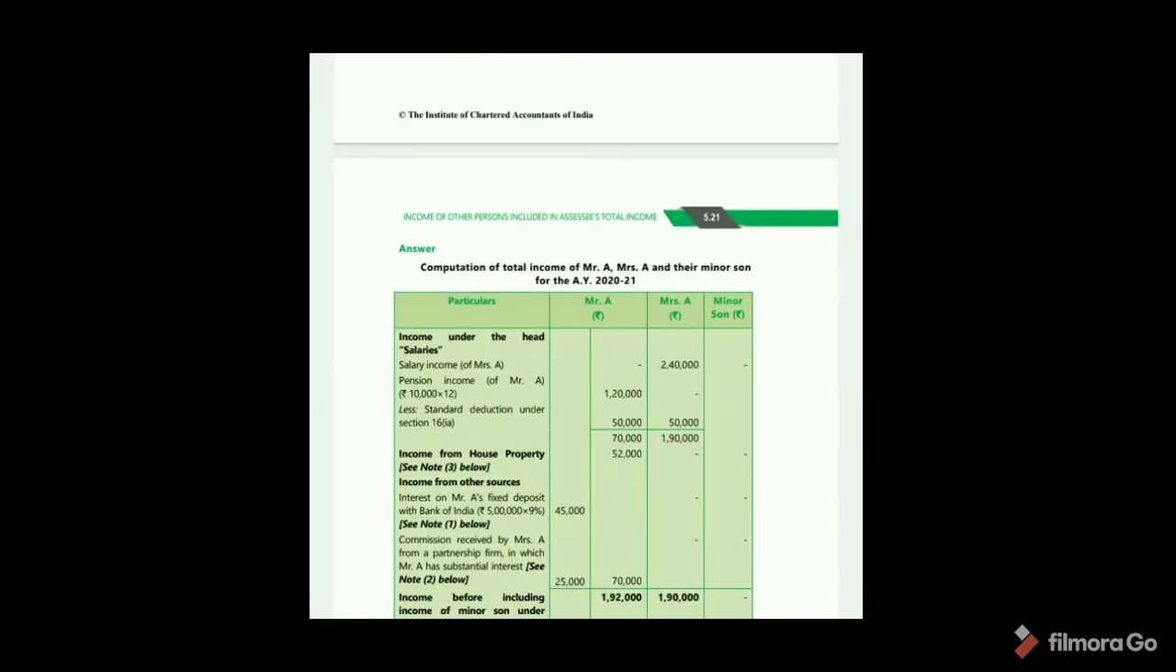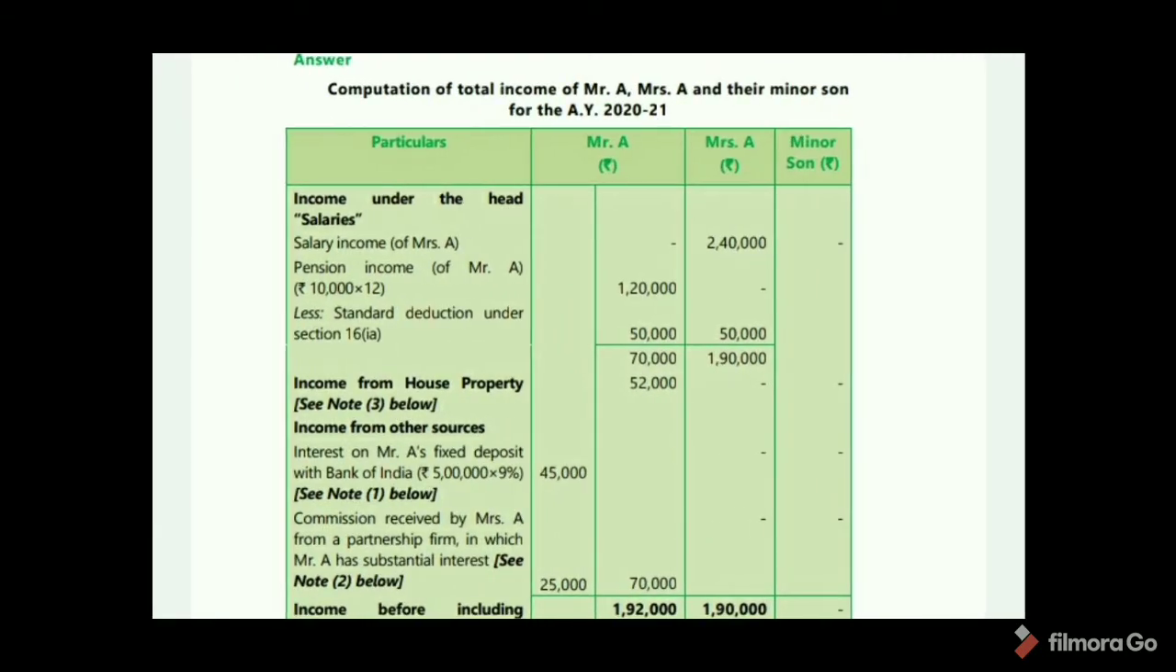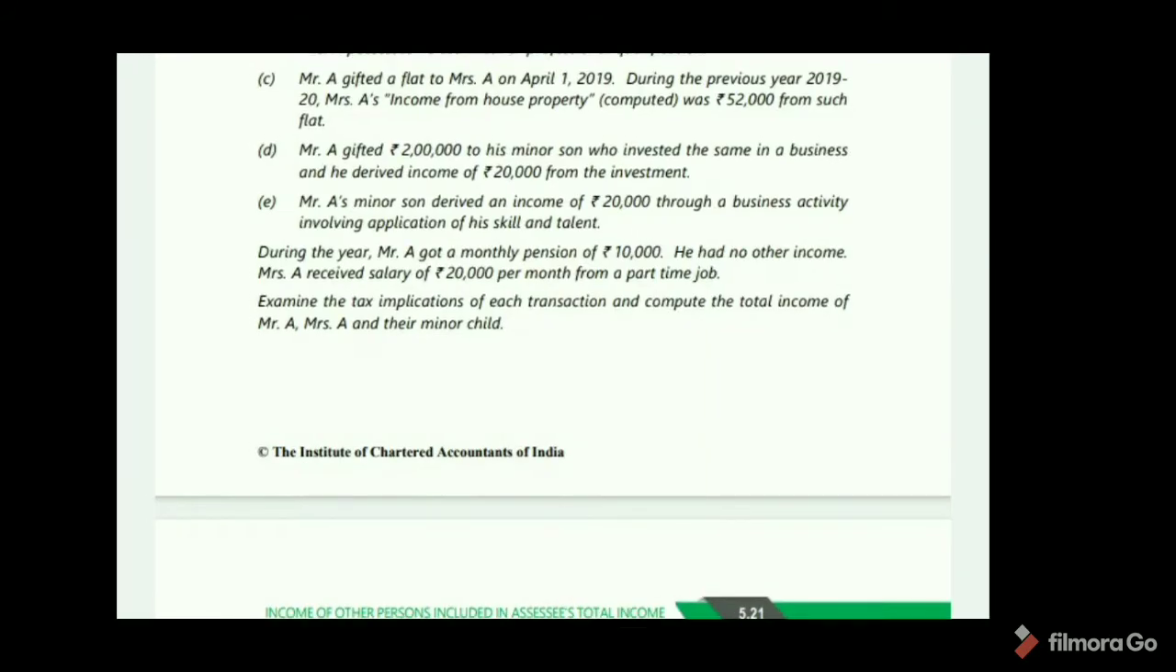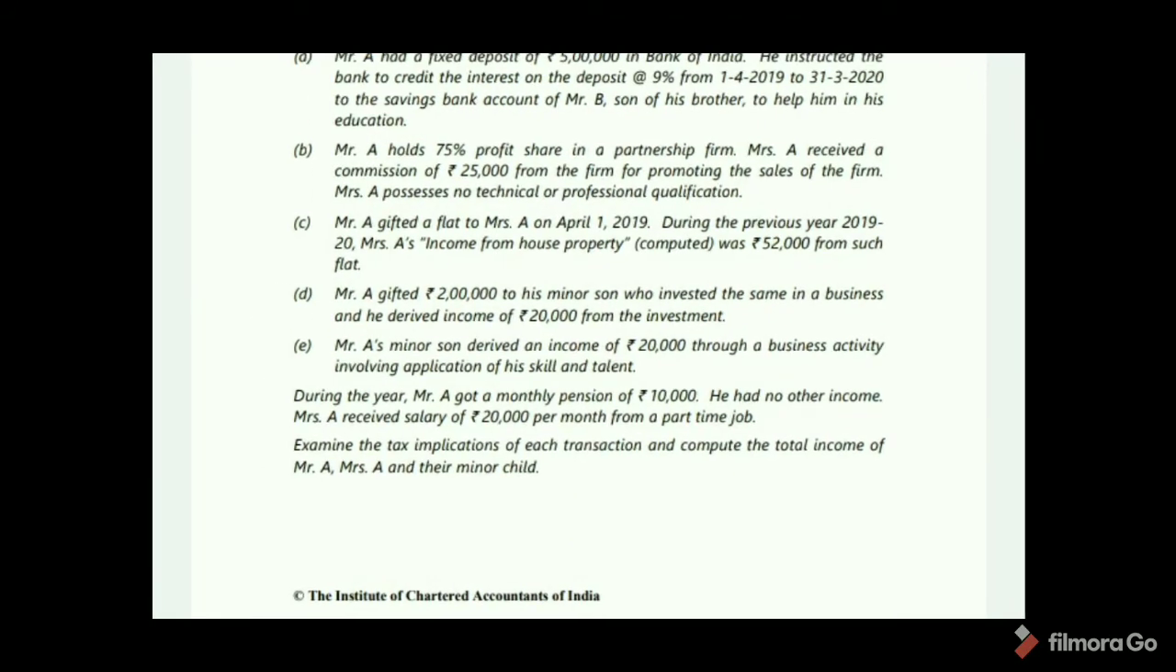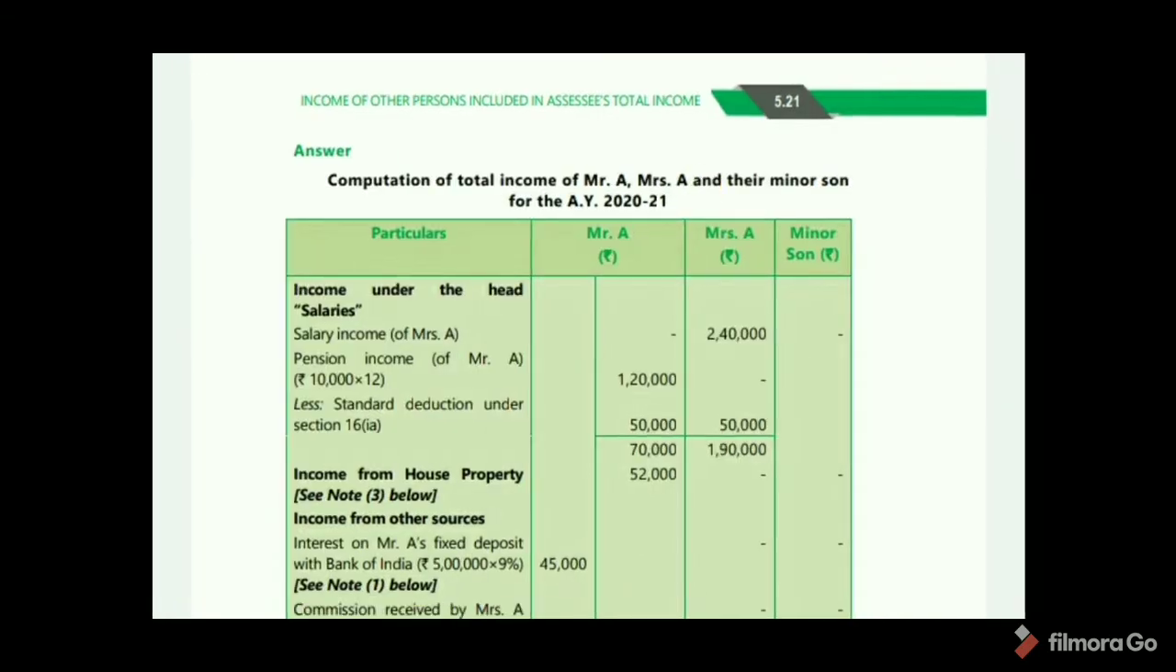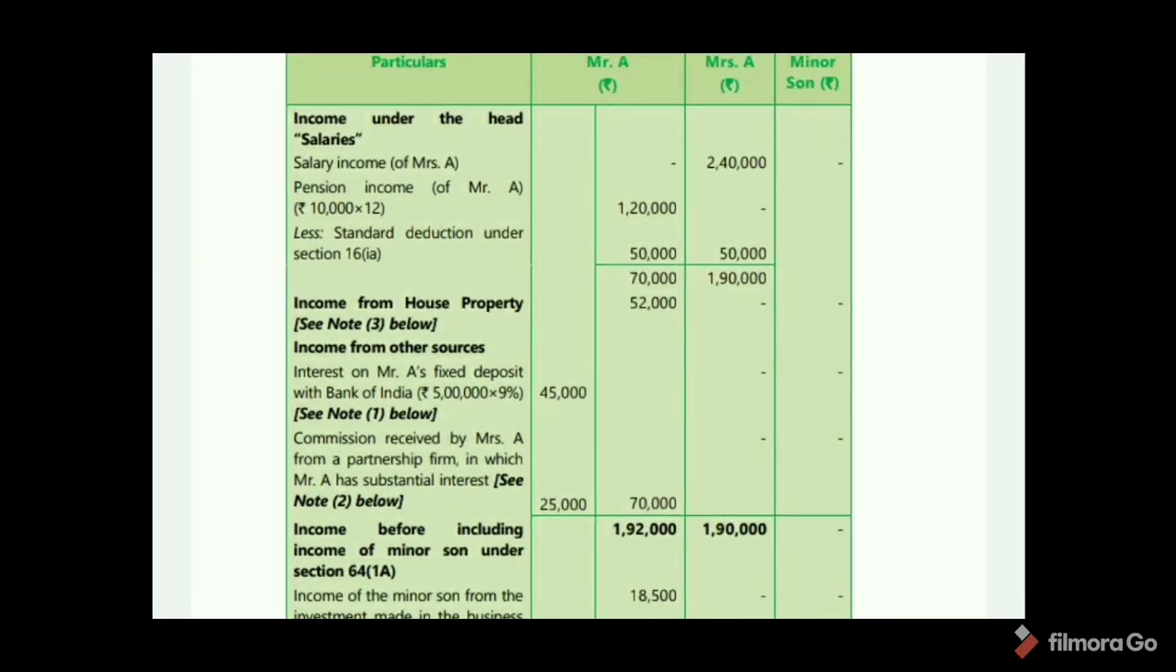So here income from house property 52,000. See here. Mr. A gifted a flat to Mrs. A on April 1, 2019 during the previous year 2019-20. Mrs. A's income from house property computed is 52,000 from such flat. Okay.